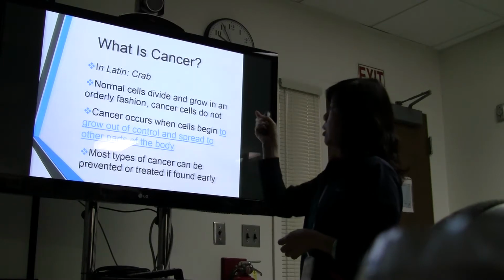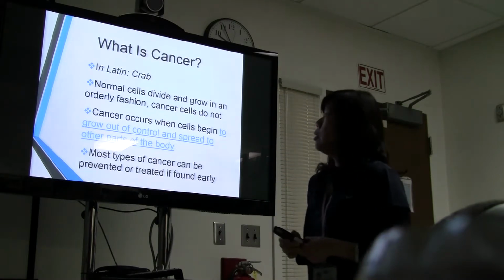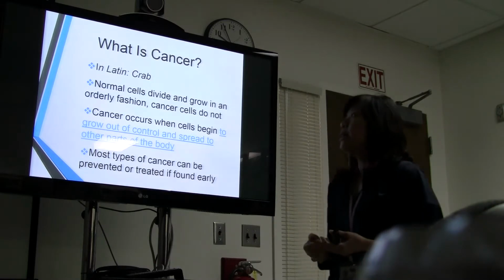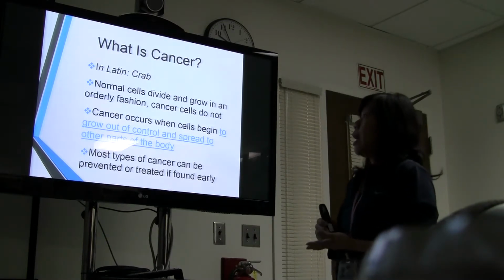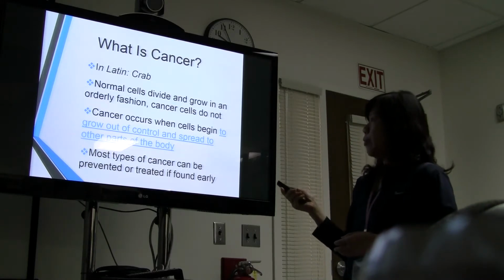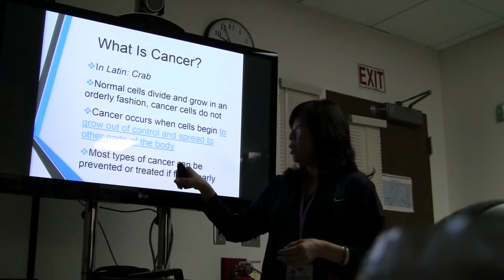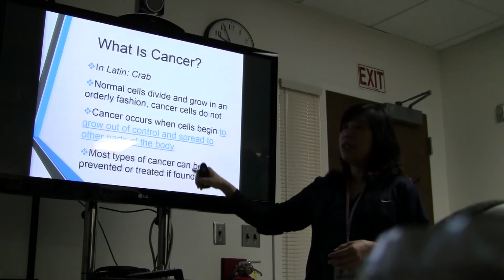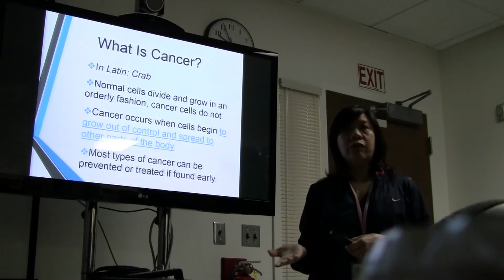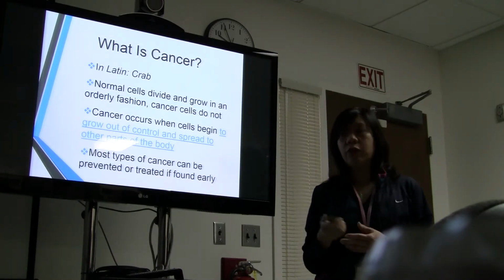Okay, what's cancer? We talk about that, right? Cancer is derived from Latin, meaning crab. Normal cells usually divide and grow in an orderly fashion, but when abnormal, the cancer cells grow out of control and spread to other parts of the body. Okay? But important, most types of cancer can be prevented or treated if found early. This is the key word: if found early. Pretty much a lot of diseases, if found early and treated, the patient could be cured. But if found too late, then it's more difficult.